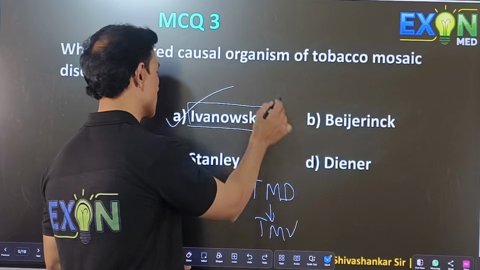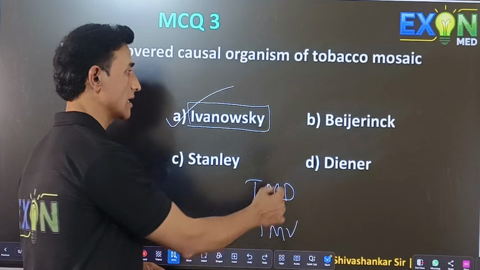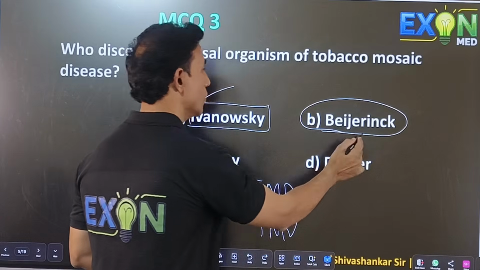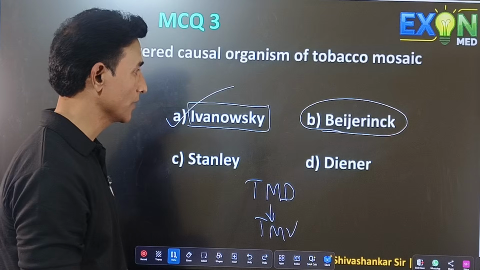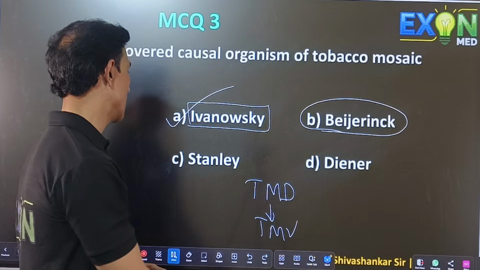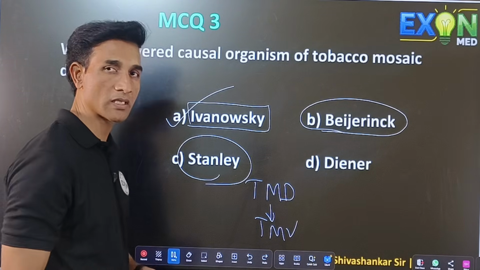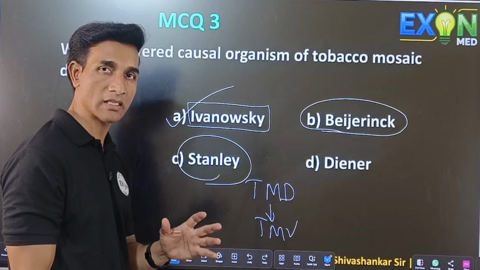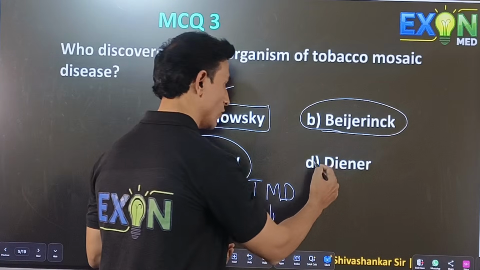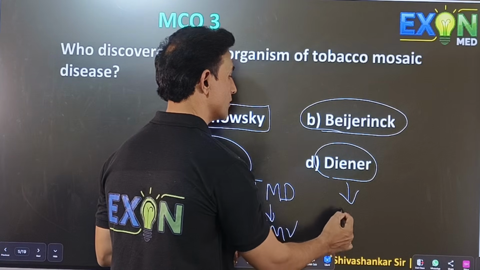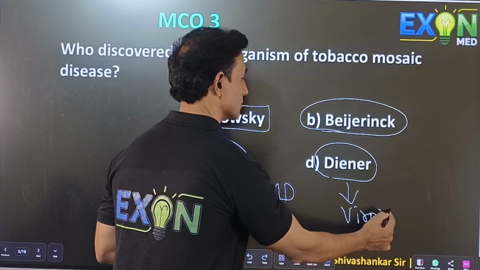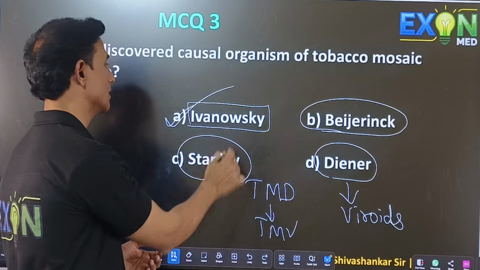So the correct option is Ivanovsky. Beijerinck is the person who said contagium vivum fluidum. Stanley is the one who first showed that viruses can be crystallized. And T.O. Diener is the person who discovered viroids. So the correct option is Ivanovsky.